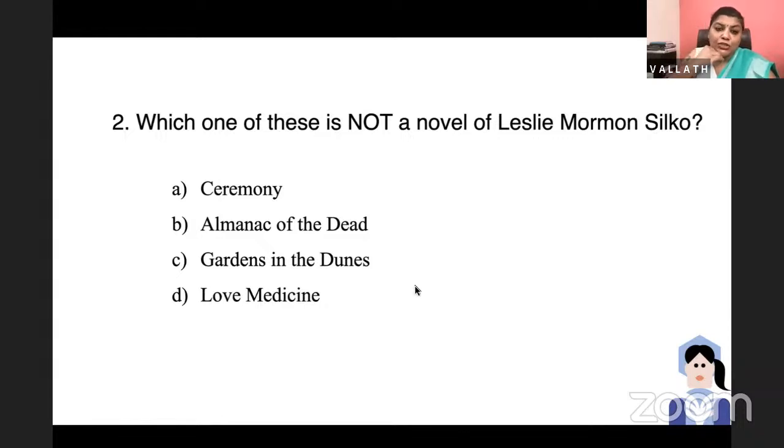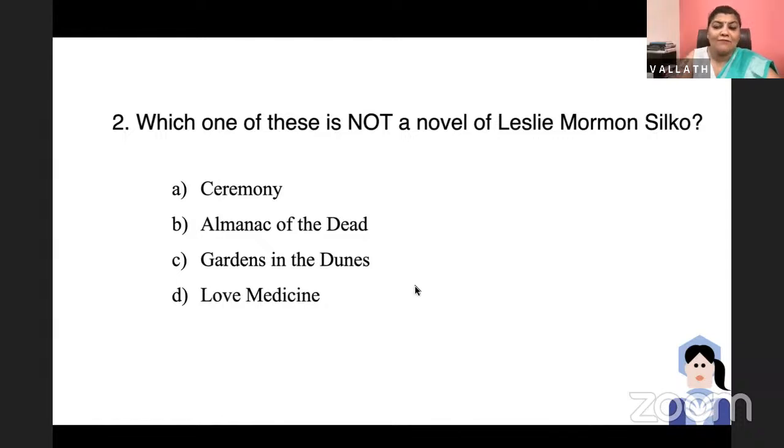Many of you might know she wrote Ceremony. Ceremony is a very widely prescribed book in university syllabi. And it is about Tayo, a boy who is having a troubled relationship with his native identity. Incidentally, Almanac of the Dead and Gardens in the Dunes are also by Leslie Marmon Silko.